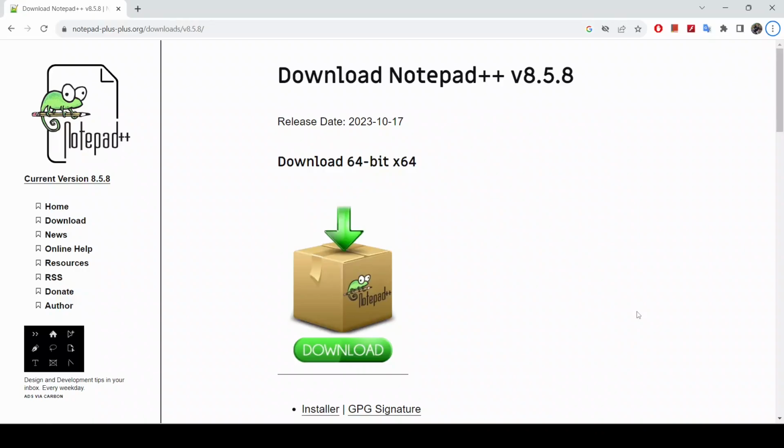Hi guys, in today's video we will be going through the process of installing Notepad++ in Windows 11 environment. So let's get to it.